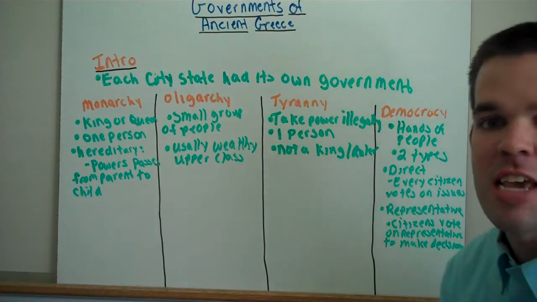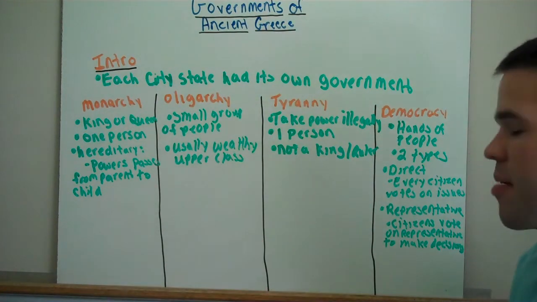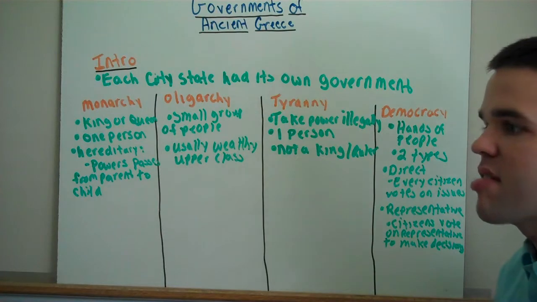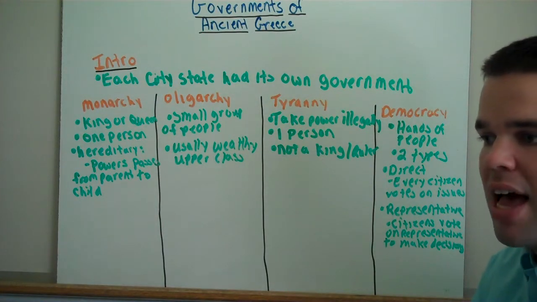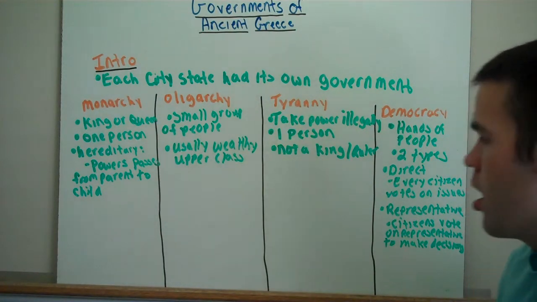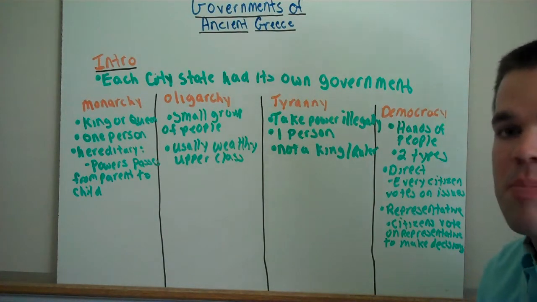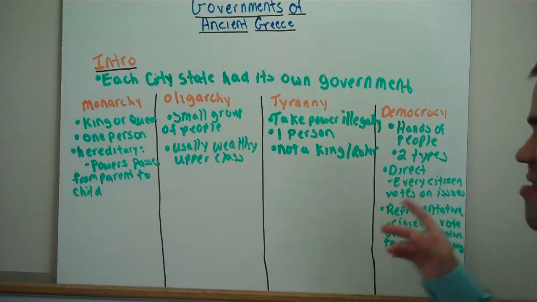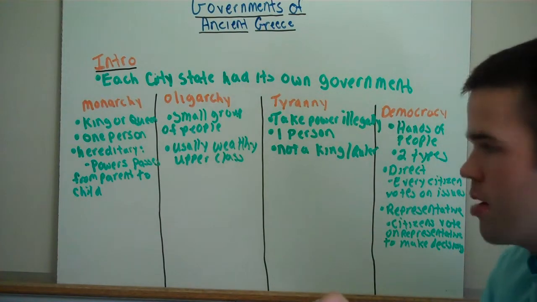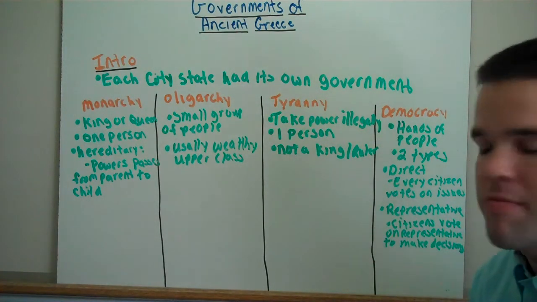It's issues such as an increase in tax. It's a bond issue. It's an issue that relates to each citizen. Okay, it could be on a town level, it could be on a county level, it could be on a state level, it could be on a country level. But it's primarily issues.